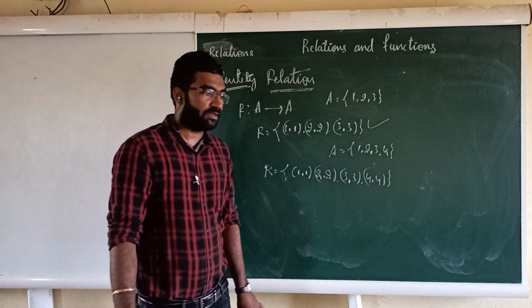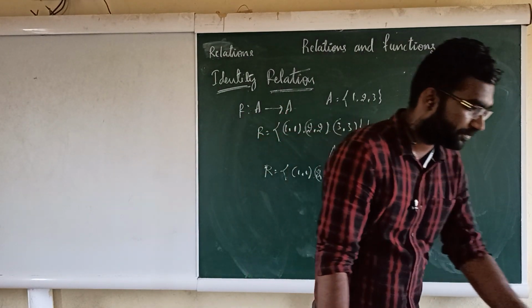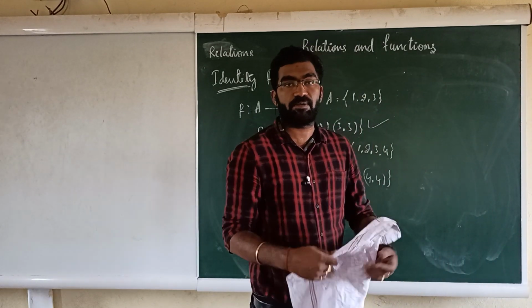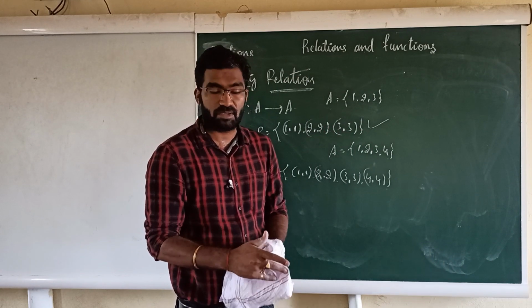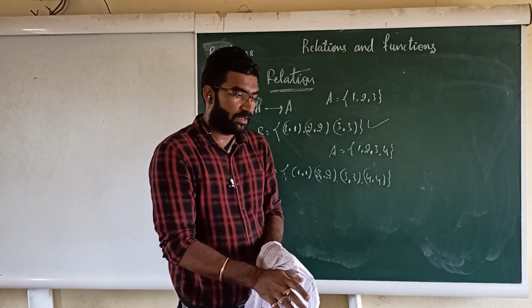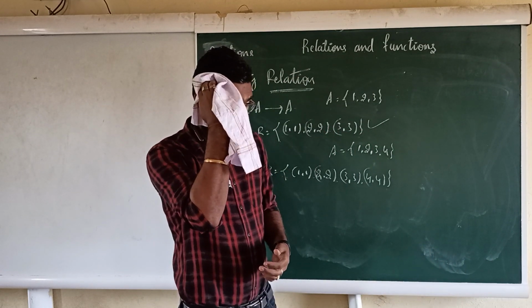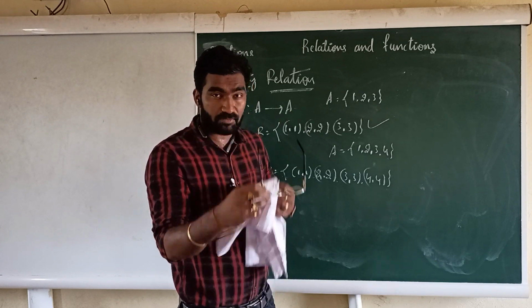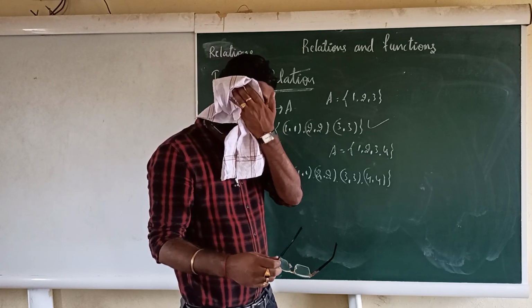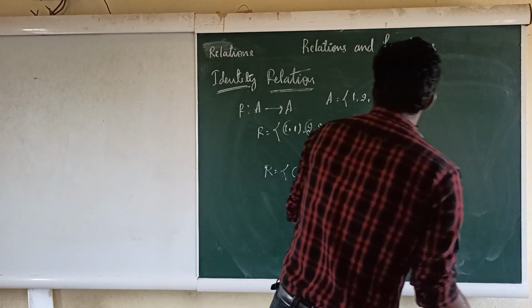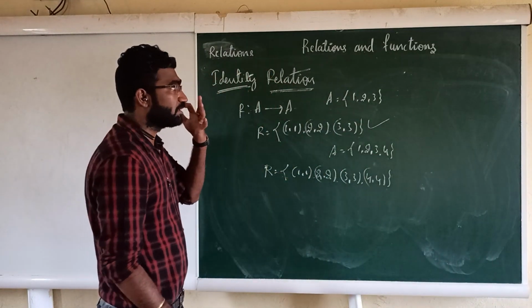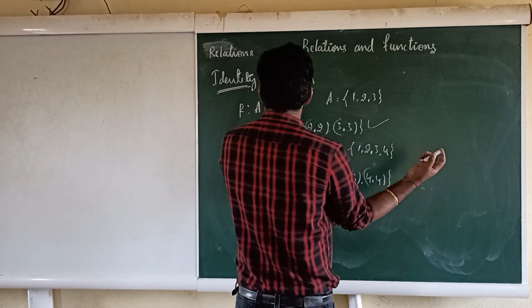If the set has 1, 2, 3, 4, 5 elements, then 1 comma 1, 2 comma 2, 3 comma 3, 4 comma 4 as well as 5 comma 5 should all be present.